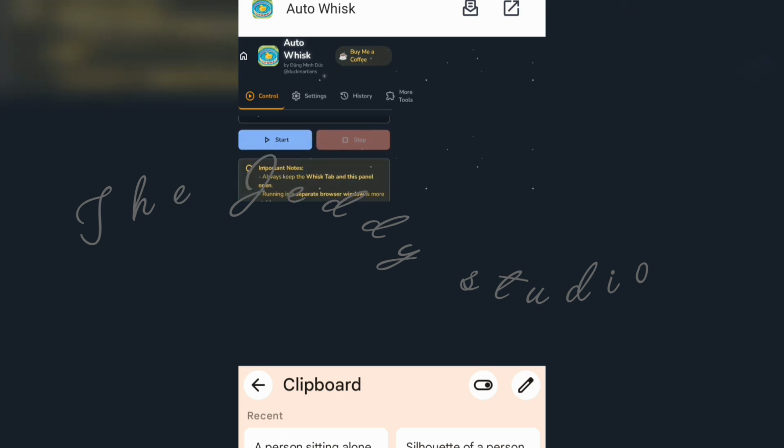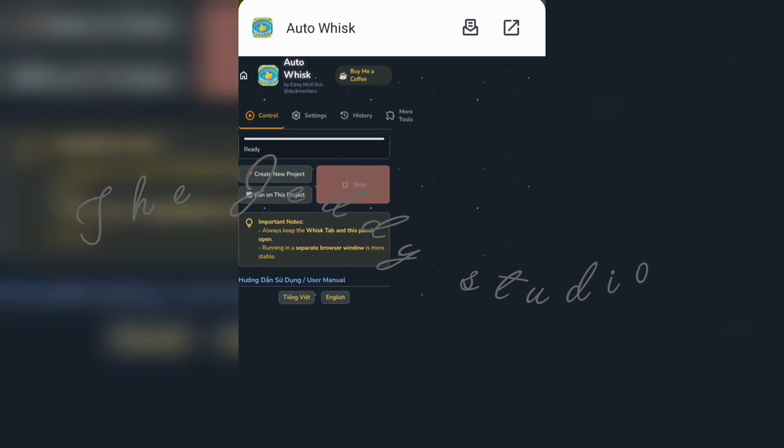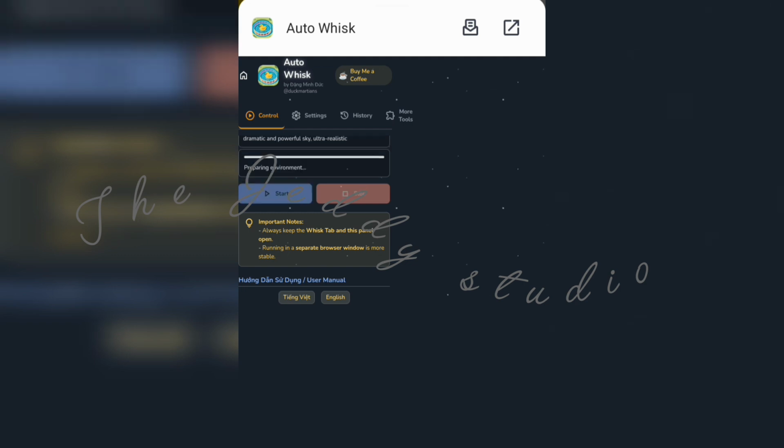After that, you can see there is a start icon, this blue here, or the stop in red if you don't want to generate. After clicking on the start, you need to click on continue with this progress to continue with this project of generating, and you can see the arrow that shows how fast the images are being created. It is up here, this white one. It gives you a blue color as it moves to the left side.